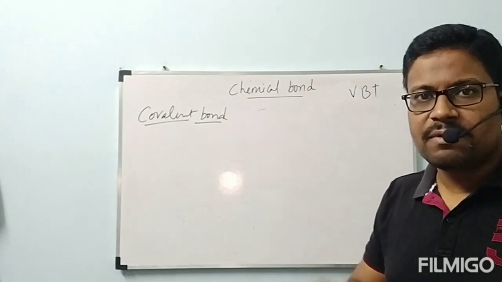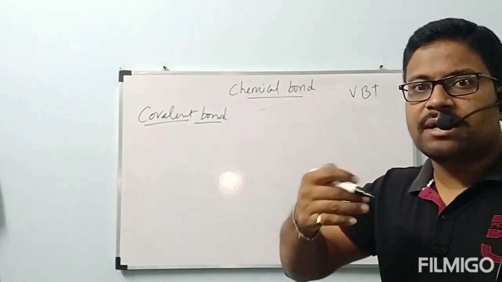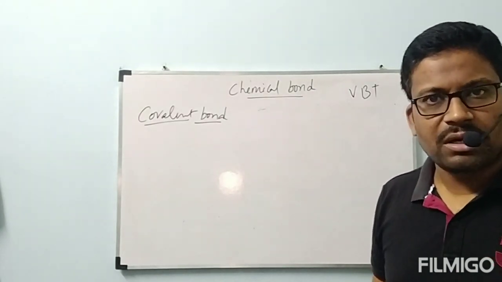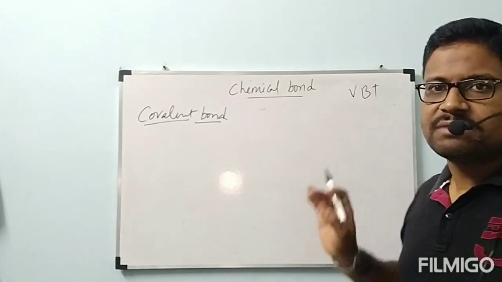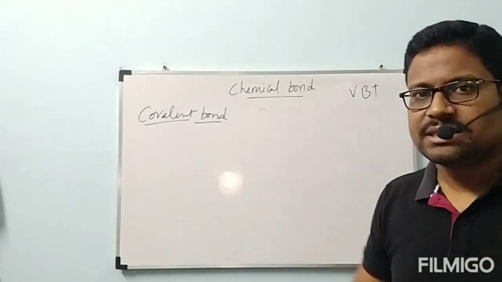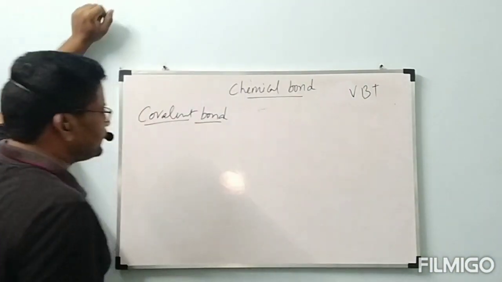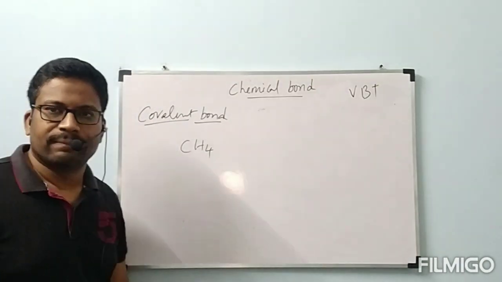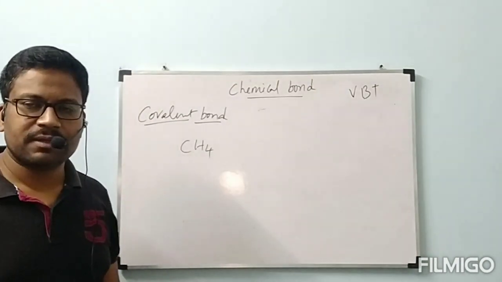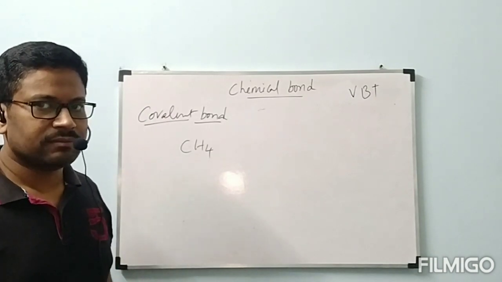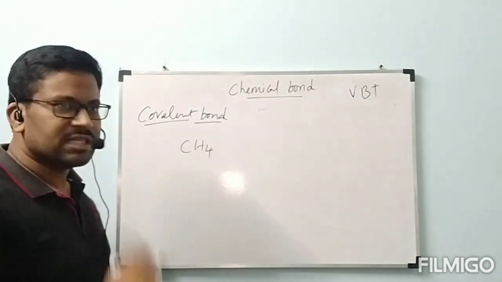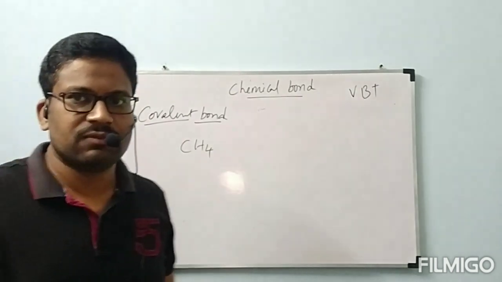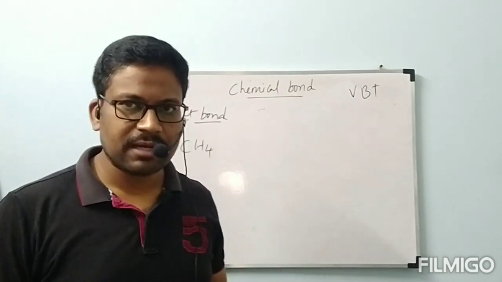That was successfully explained by VBT, valence bond theory. But there is a problem with more than two atom molecules. Those are called polyatomic molecules. If you take polyatomic molecules, main problem will be coming with this valence bond theory. Now let us consider one example. It is CH4. CH4 contains totally how many atoms? 5 atoms. It is not contained by 2 atoms. Correct? Now, with these 5 atoms, this CH4 must be explained by valence bond theory. Structure of CH4 must be explained by valence bond theory.